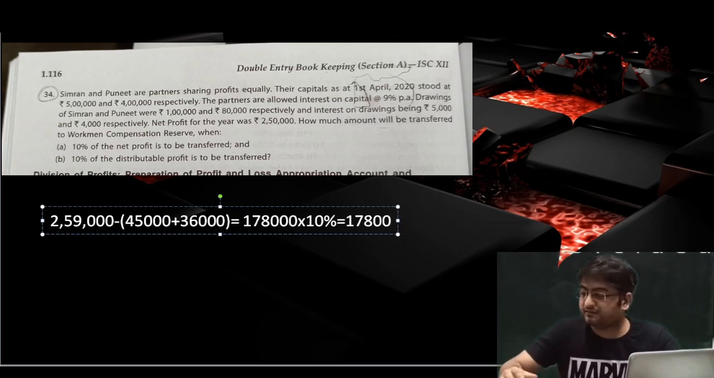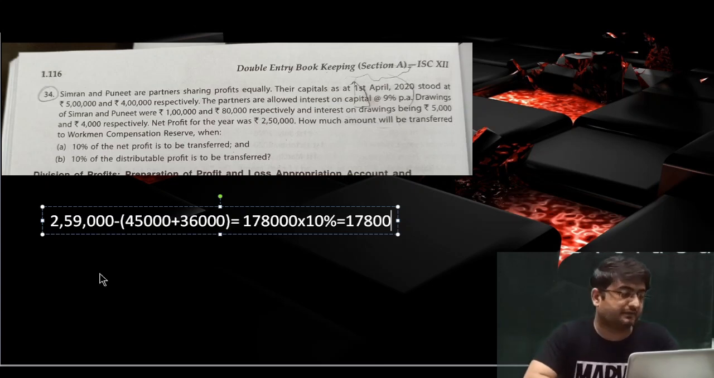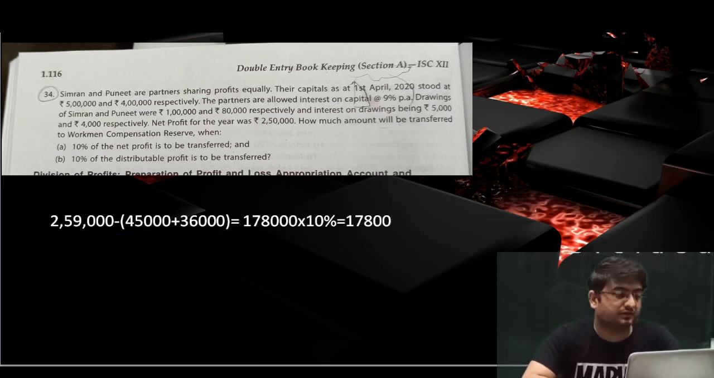Let me check the answer as well. Okay, we have got the correct answer. Fine. So in this way we have solved 34 number as well.